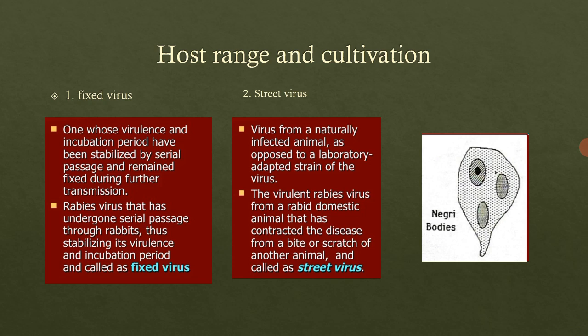If we inject this virus intracerebrally, that is inside the cerebrum of the animal, then it can cause fatal encephalitis. Encephalitis means inflammation of the brain. That can be caused by this fixed virus, and the incubation period of this virus is 6 to 7 days.